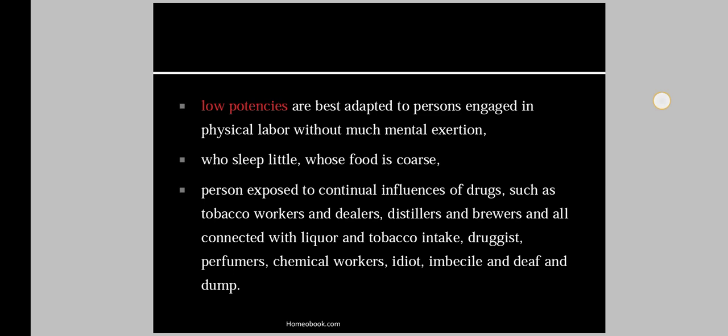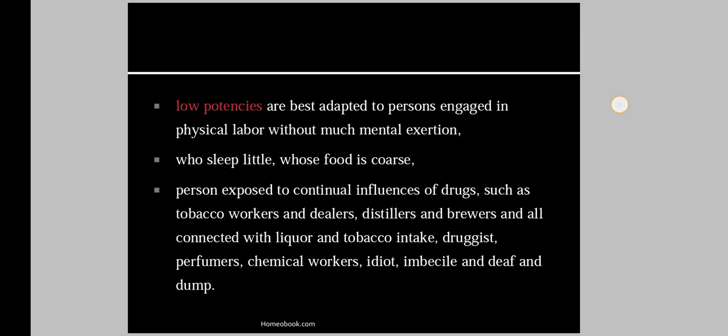Also, persons exposed to continual influences of drugs, such as tobacco workers, dealers, distillers, and all connected with liquor and tobacco intake, druggists, perfumers, chemical workers, idiots, and deaf and dumb. In those cases, we use the low potencies. In short, the person working with intellectual work requires high potencies, and the person concerned with physical labor requires a low potency.